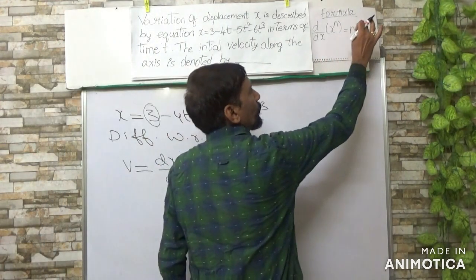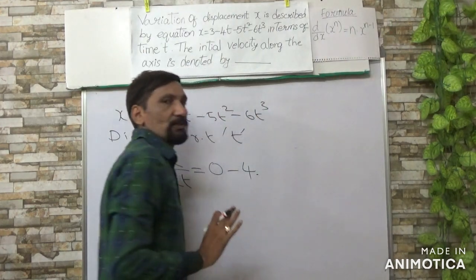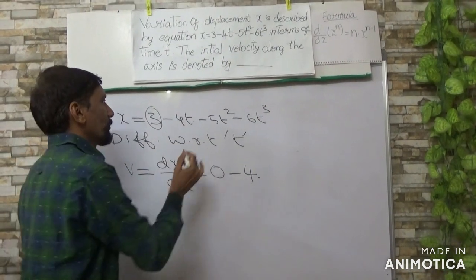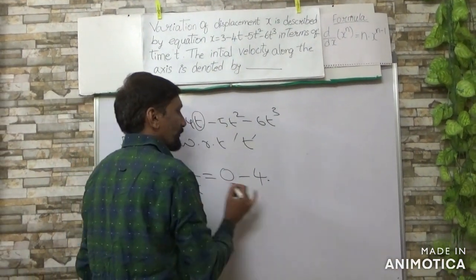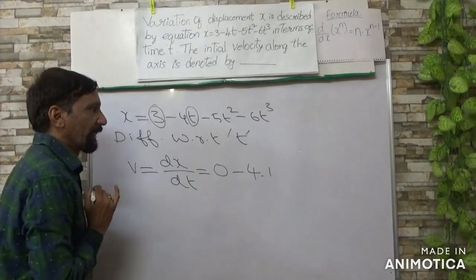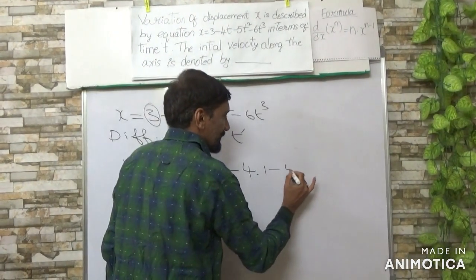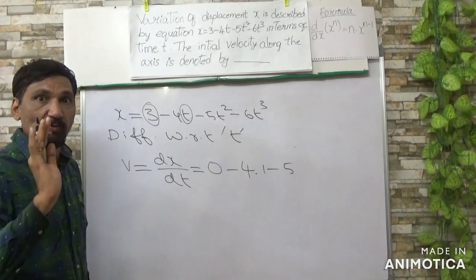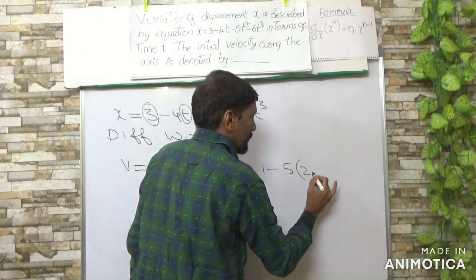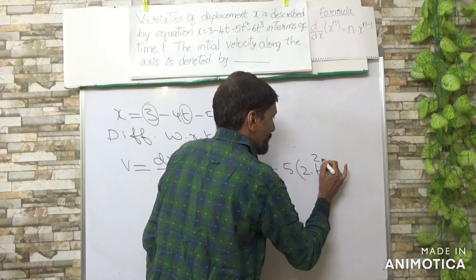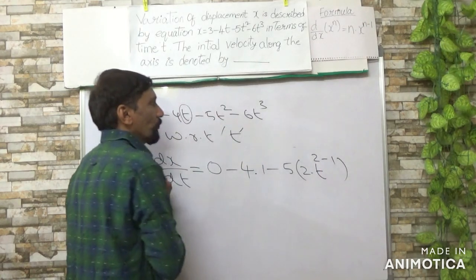Minus 4 into 1, now the power is 1, so 1 into t power 1 minus 1. Then minus 5 into t square: it is 2 into t power 2 minus 1.